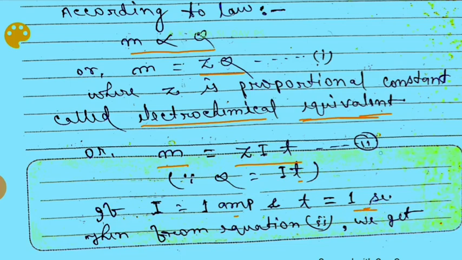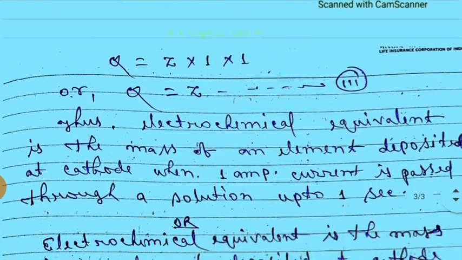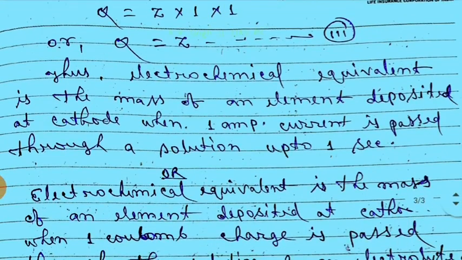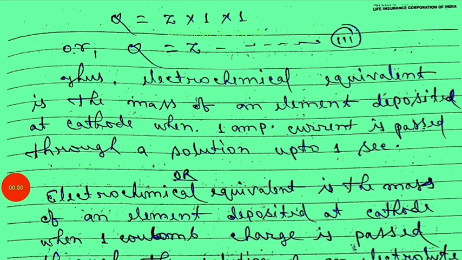Then from equation 2 we get m is equal to Z into 1 into 1, and hence m is equal to Z. It is the final equation.